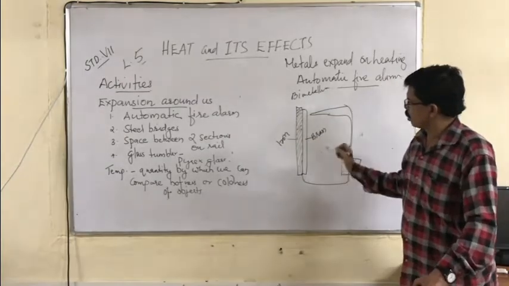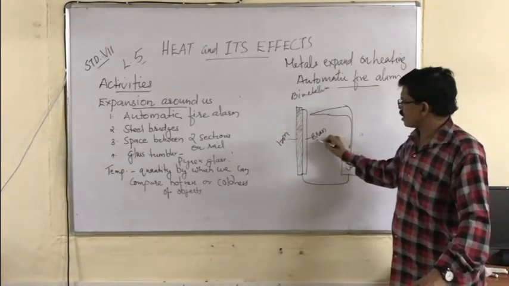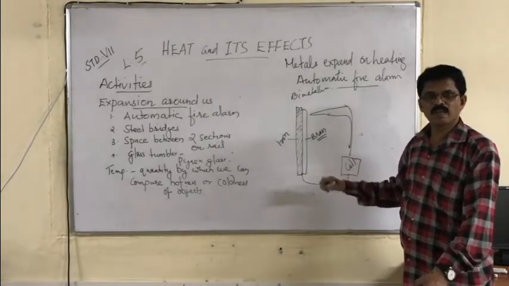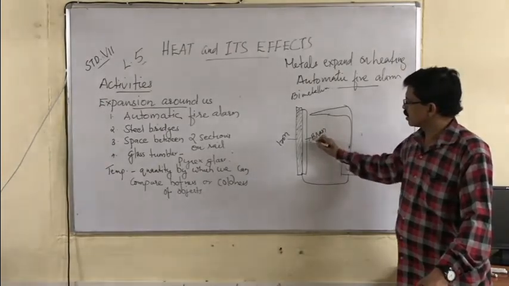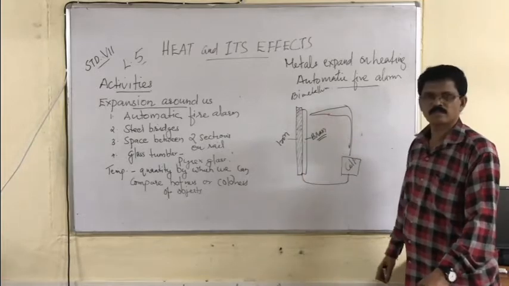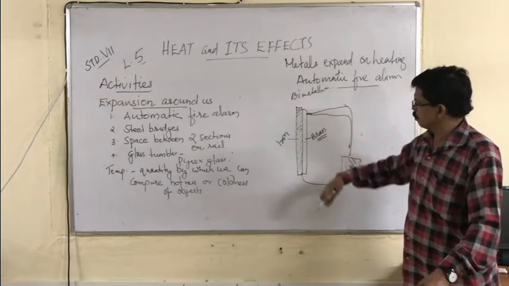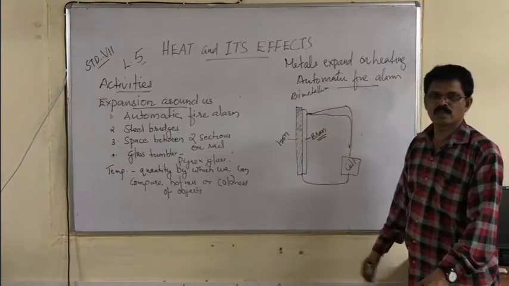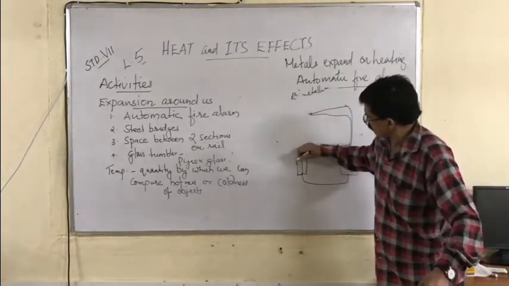So why do we use a bimetallic strip in the automatic fire alarm? Brass expands more than iron. When it is heated, what happens? The brass bends away from the iron, from the direction in which it is already in contact. If it is like this, it will bend in this way.